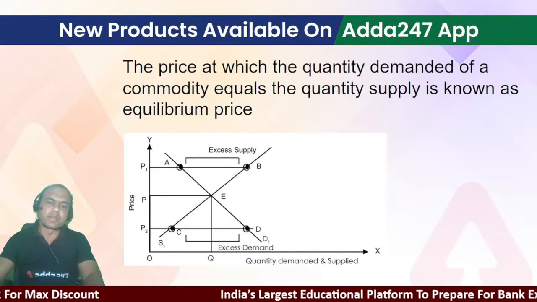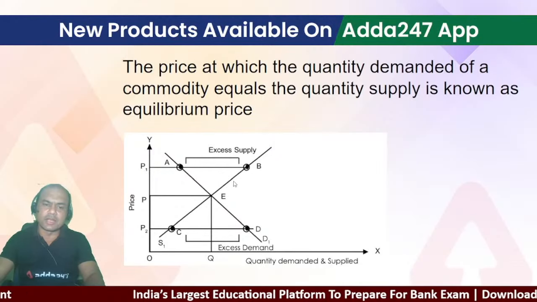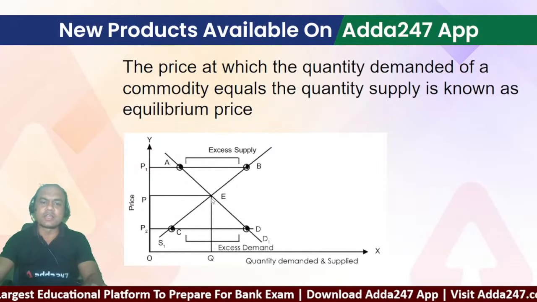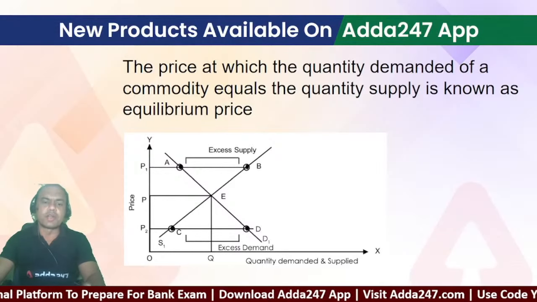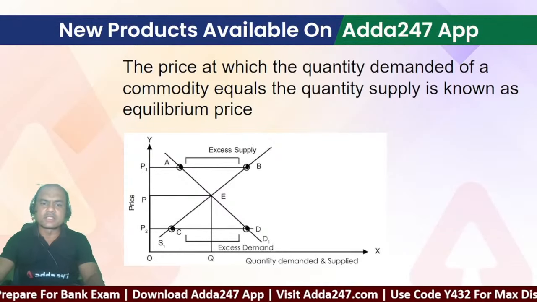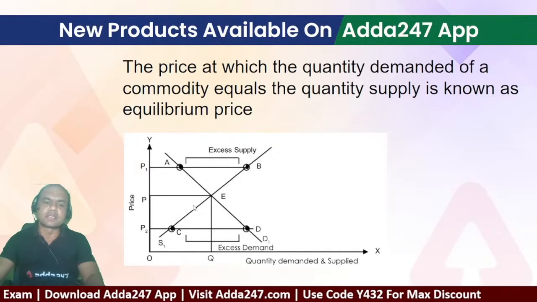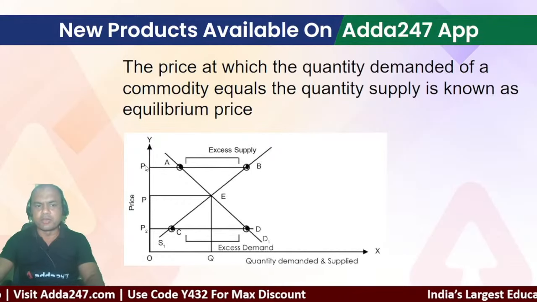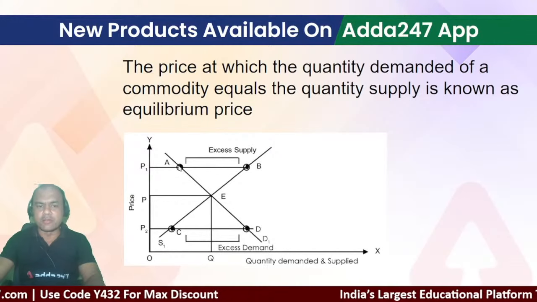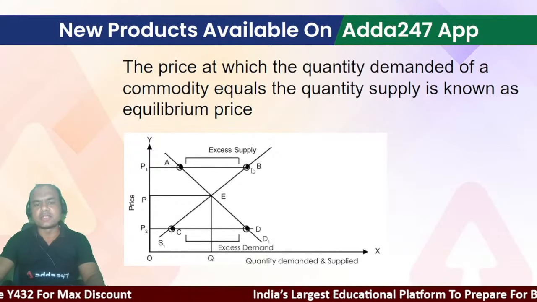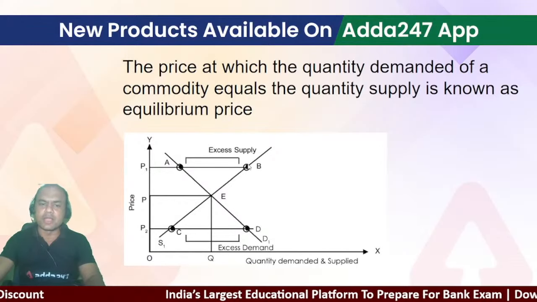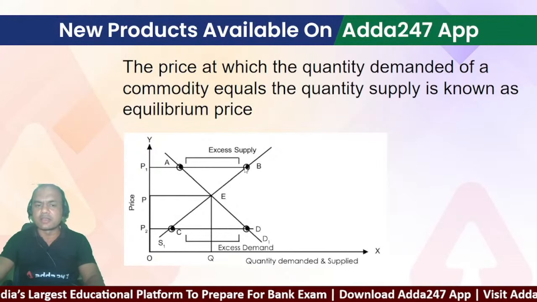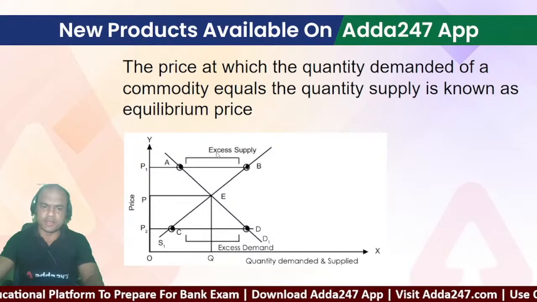Okay. So equilibrium. Equilibrium means what? The quantity demanded and the quantity supplied are both equal. That's why the business happens. Right. Now look at the remaining parts. What is this excess supply? See, the supply curve is going upwards, but at this point P1, demand is at point A and supply is at point B. It means I am ready to supply 1000 goods, but the demand is only for 100 goods. So those 900 goods are excess supply.